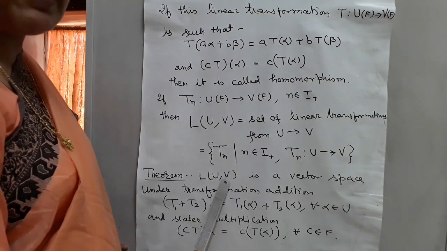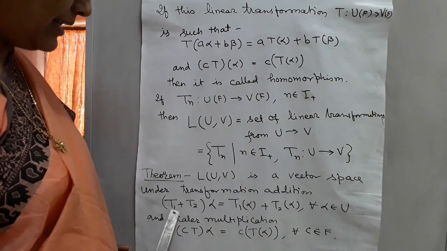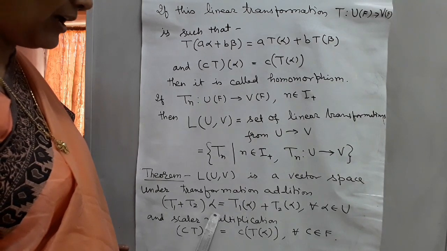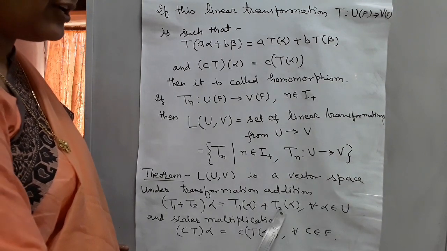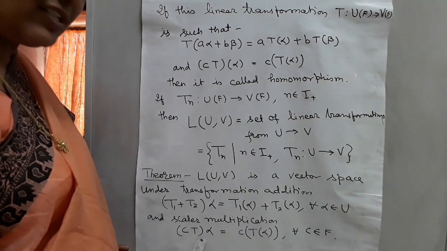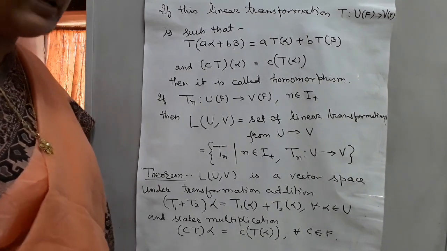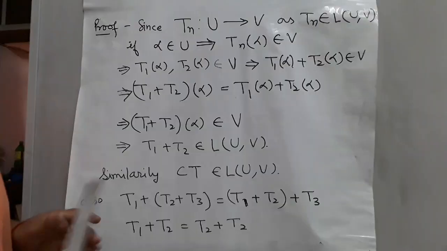For a vector space, it must have two binary operations. First binary operation: (T1 plus T2)(alpha) is equal to T1(alpha) plus T2(alpha). And second, scalar multiplication: (cT)(alpha) is equal to c of T(alpha), for all c belongs to F.